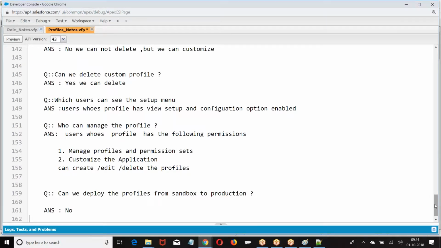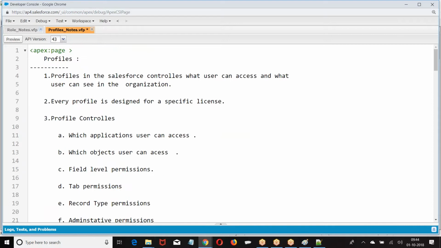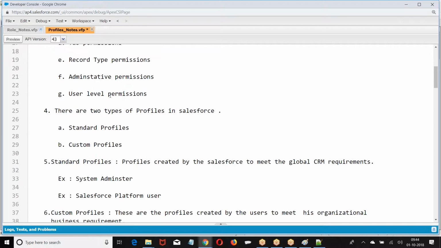Now we'll come back to the story. Profiles in Salesforce control what a user can access and what a user can see in the organization. Every profile is designed for a specific license. Next, a profile controls which applications a user can see, which objects a user can access, field level permission, tab level permission, record types, administrative permissions, user level permissions, and many others.